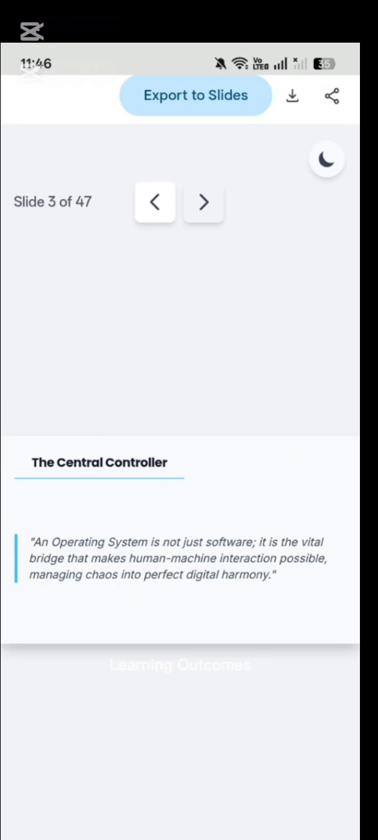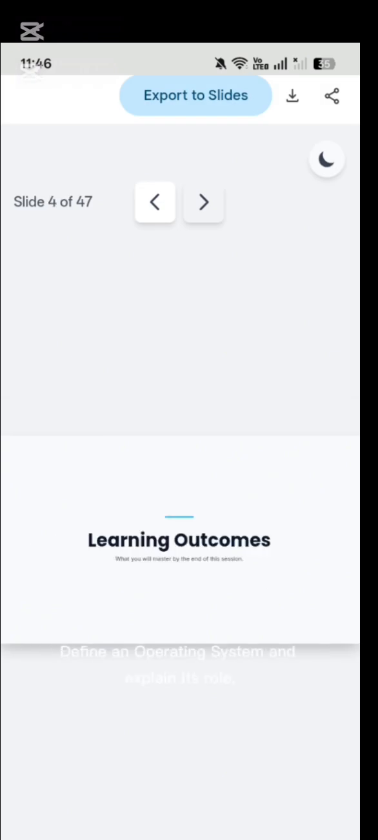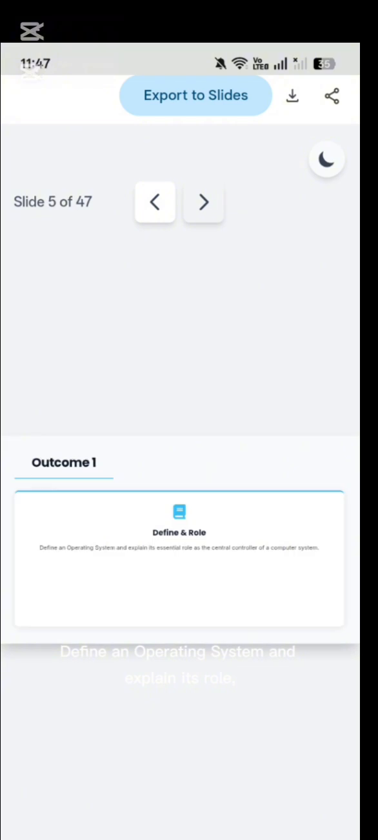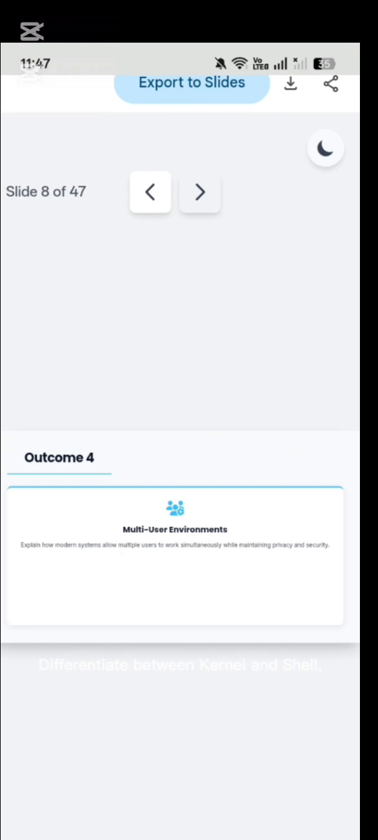Learning outcomes. By the end of this chapter, you will be able to define an operating system and explain its role, understand how the OS acts as an interface between the user and hardware, differentiate between kernel and shell, explain user accounts and multi-user environments, and understand the basic architecture of an operating system.